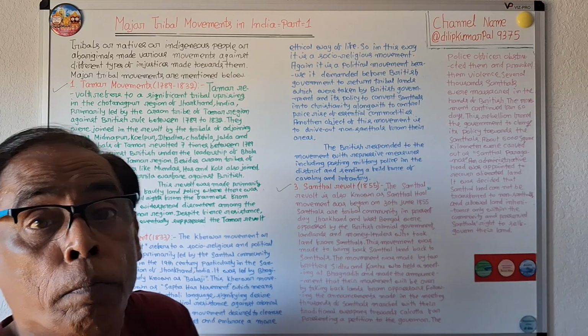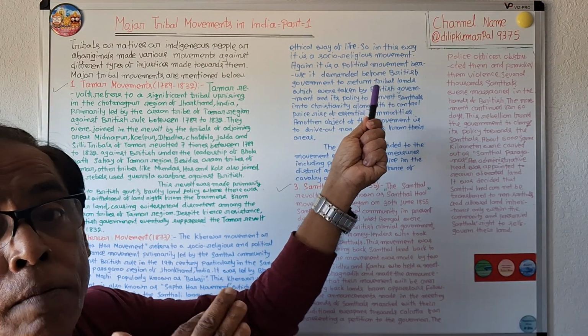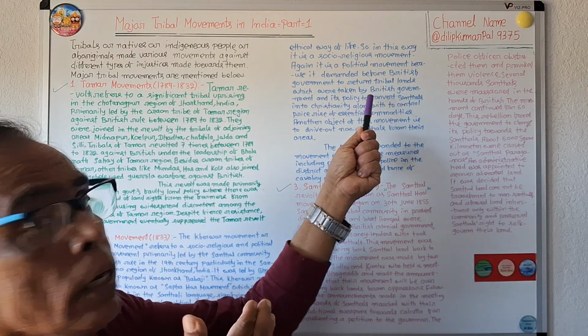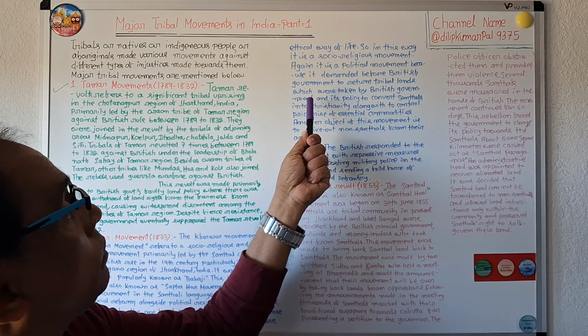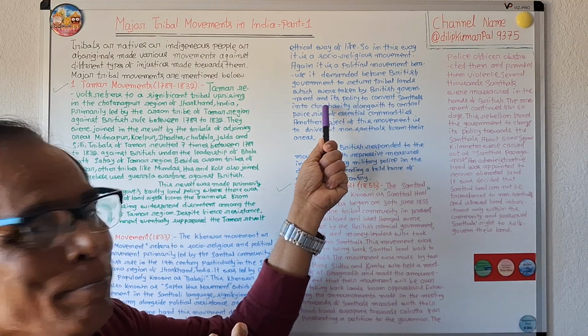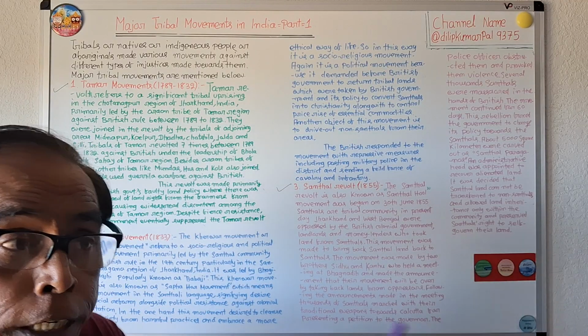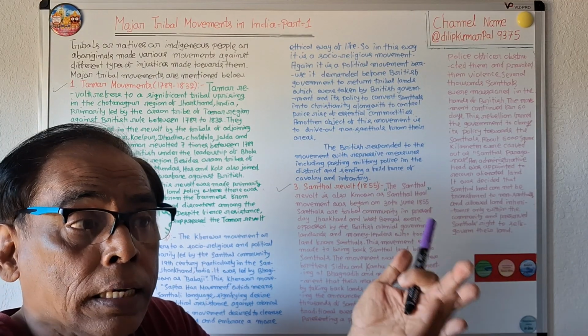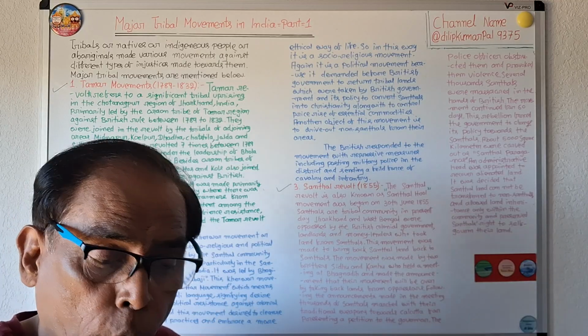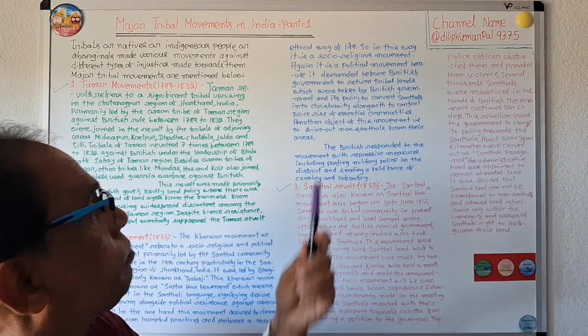Again, it is a political movement because it demanded before the British government to return tribal lands which were taken by the British government. It revolted against the British government to return all the tribal lands which the British government took away from the tribals.